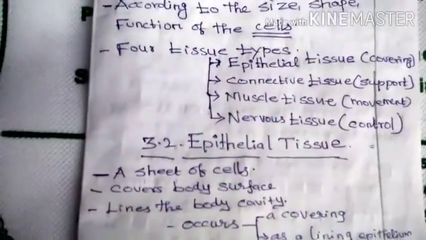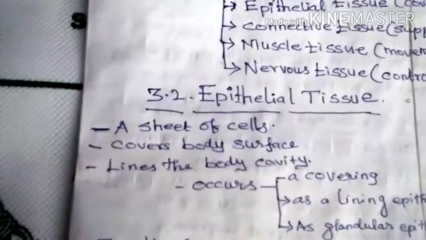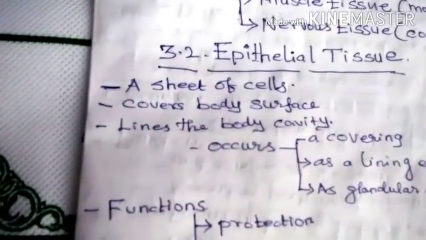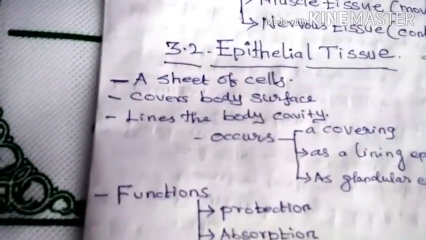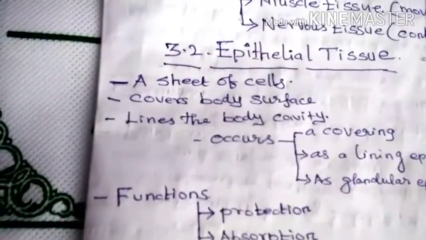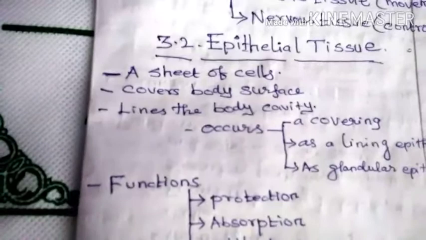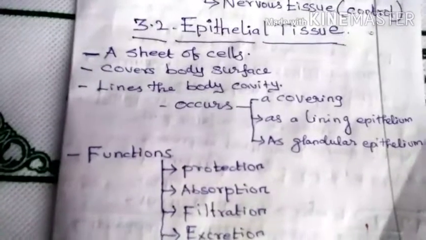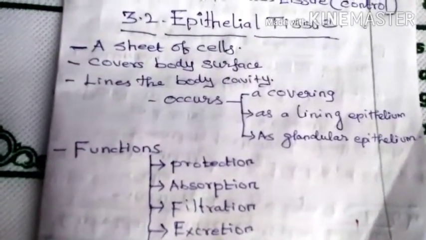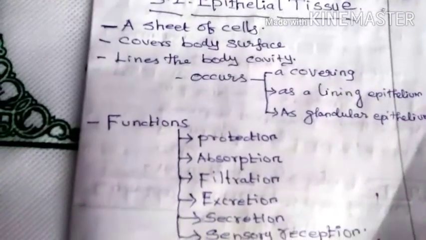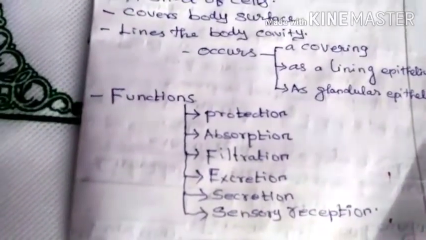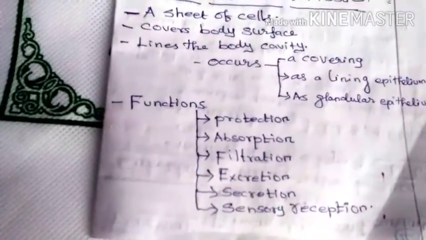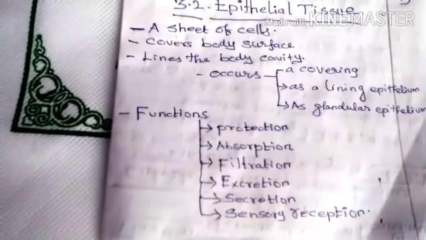So first we discuss epithelial tissues. Epithelial tissue means a sheet of cells. The sheet of cells covers the body surface and lines the body cavity. Epithelial tissues function as covering epithelium, lining epithelium and glandular epithelium. So what is the function of epithelial tissues? Protection, absorption, filtration, excretion, secretion, sensory reception. These are the functions of epithelial tissue.